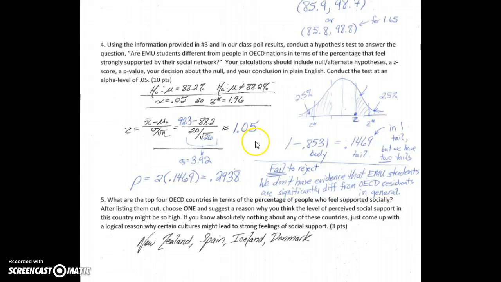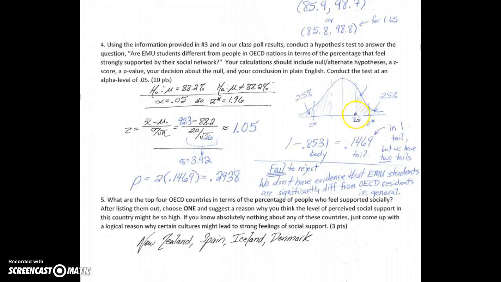But let's also calculate the p-value here. So this is our particular z-score. And what we want is to look at the tail. The tail would be the area that's more extreme than our sample.